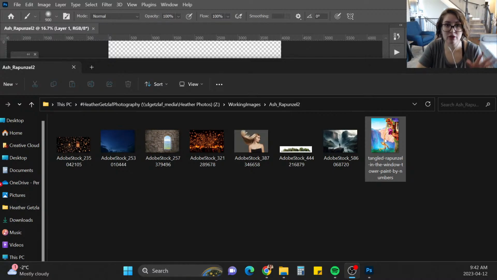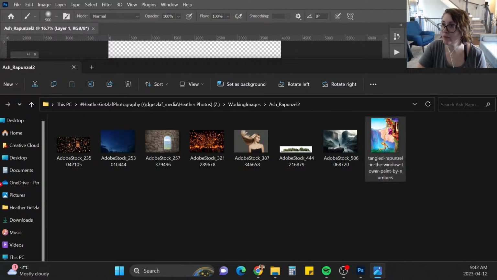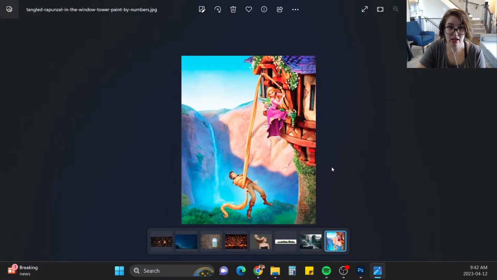My inspiration for the background of this is this little drawing from the Tangled movie. I'll get it popped up here so you can see what I'm talking about. So this is from the Tangled movie. And what I liked was the waterfall in the background and the bushes here at the bottom. So I'm gonna do something similar to this for the background, except it's gonna be a night scene because we're gonna have the lanterns coming over the, I guess, over the mountains here and into the valley, like around the tower. So I'm really excited for this one. I think it's gonna be so cute. And let's get started on the background.